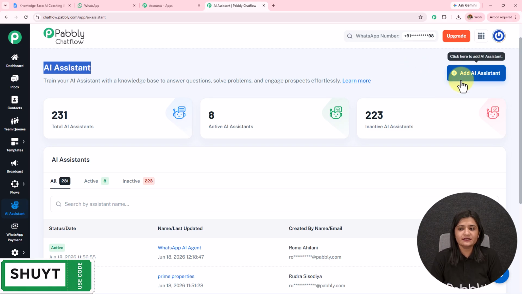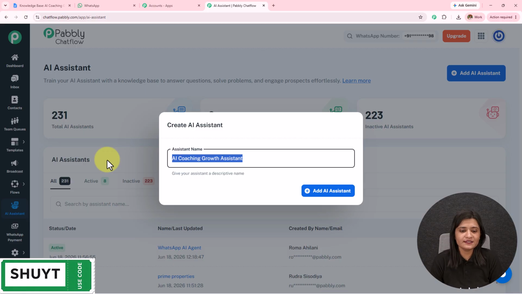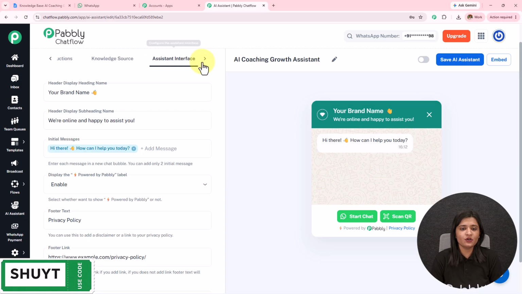To create a new AI assistant, I simply have to click on this add AI assistant, and let's first name it as AI coaching growth assistant, and then simply click on this add AI assistant. Here I've landed on the AI assistant page. You can see all the options which we need to fill in to create this WhatsApp chatbot.